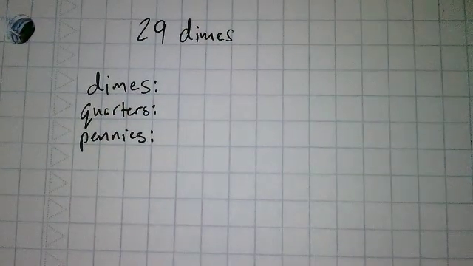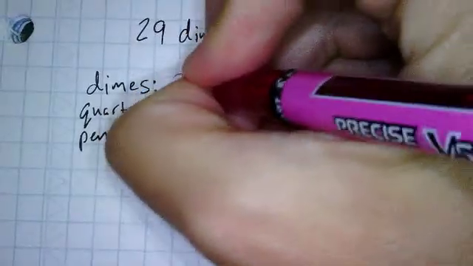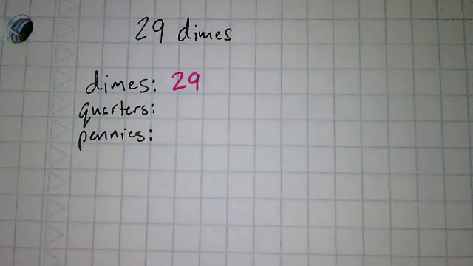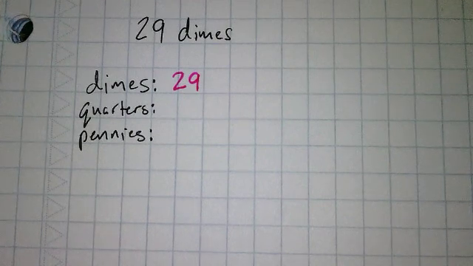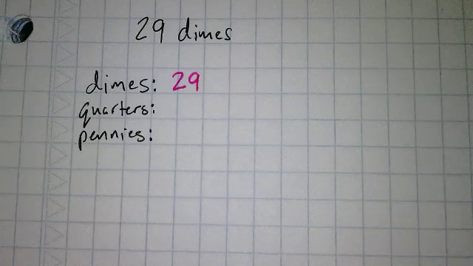Now, one of them we already have the answer to because it just straight up gives it to us, right? Which is what? Dimes. We know how many dimes he has. How many dimes does he have? 29. He has 29 dimes. It tells us that directly in the problem, right? So we know he has 29 dimes, yes? Yeah. Okay. Now, here's where wording, I know, but you can still see it right now, right? It's not blurry to the point where you can't see it, yeah? You can still read what that says? Okay.